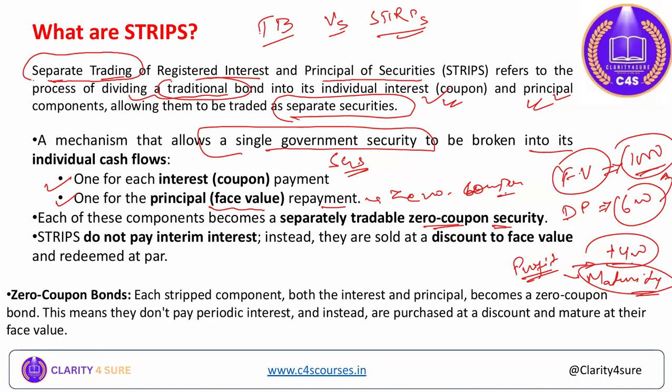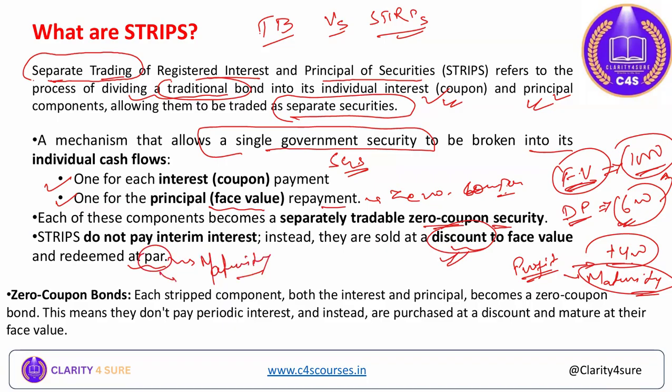So each of these components becomes a separate tradable zero coupon security. Strips do not pay interim interest. Instead, they are sold at a discount to face value. So it is called zero coupon. Discount to face value: face value is this and discounted value is this. And they are redeemed at par at the time of maturity.